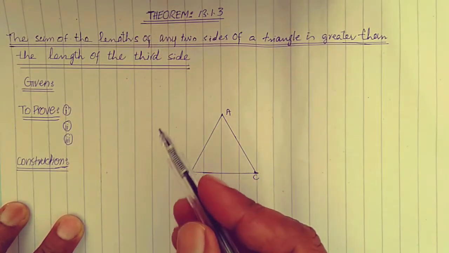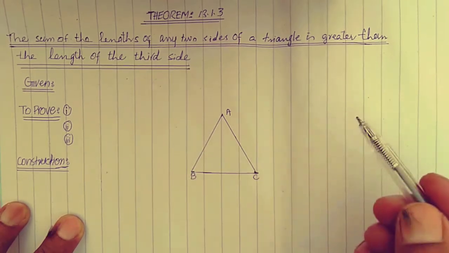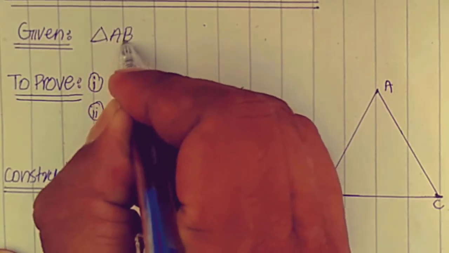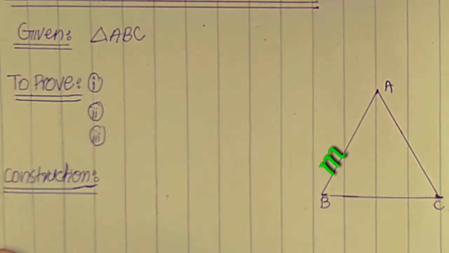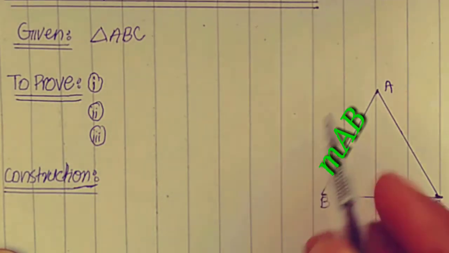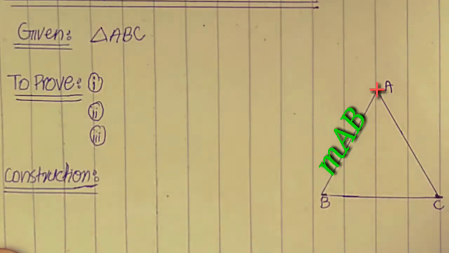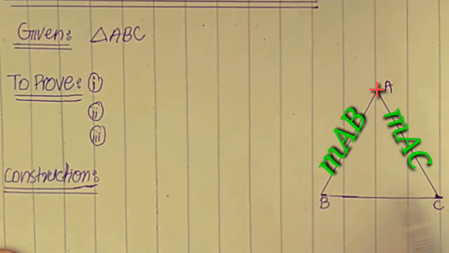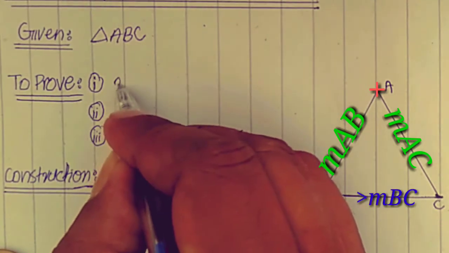The sum of the lengths of any two sides of a triangle is greater than the length of the third side. Given: triangle ABC. To prove: measure AB plus measure AC is greater than measure BC.